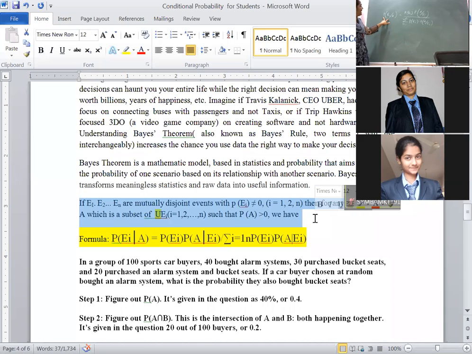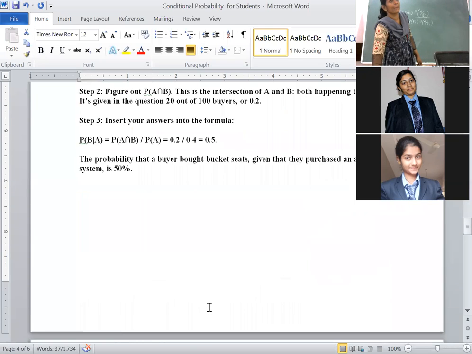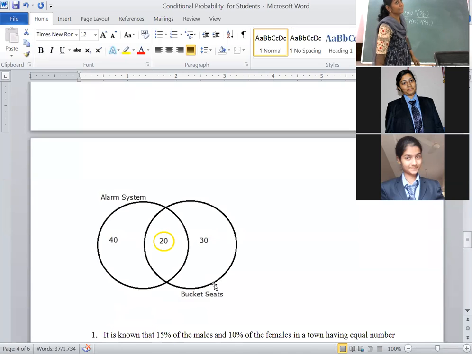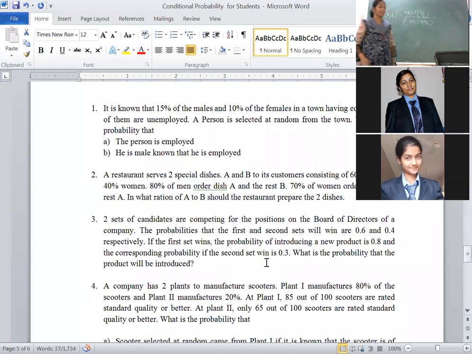What I told, the Bayes' theorem statement is the inverse probability of conditional probability. That's why the numerator will become the denominator, the denominator will become the numerator. That's why your probability of Ei given A is there, and vice versa you have to write probability of A given Ei. In this, which event happened? Ei, in the denominator. You have to write it as it is. The numerator will come as it is with the summation symbol, i running from 1 to n. Right now we will see the problem. Make a note of this formula, students. Make a note of this formula, everybody.